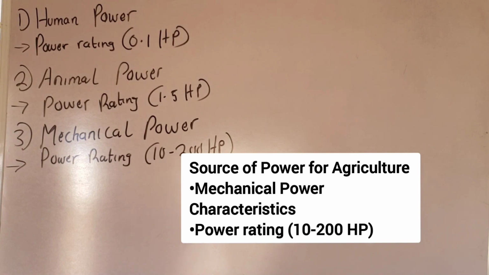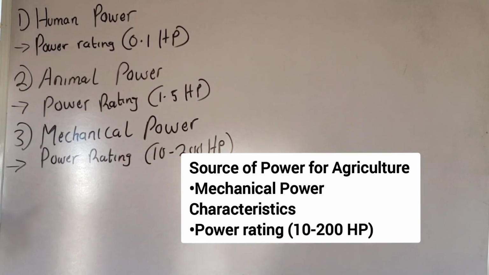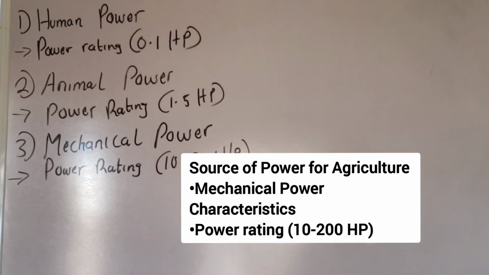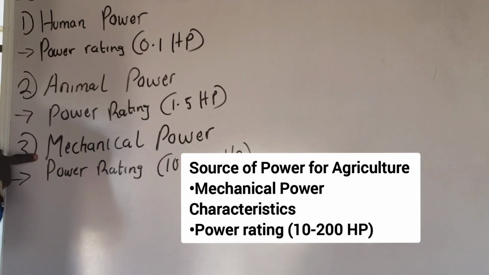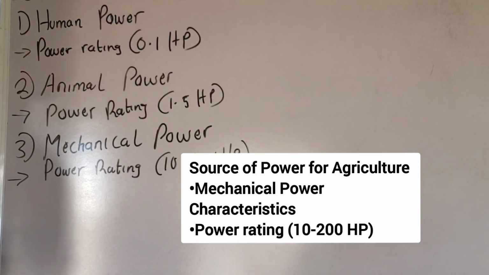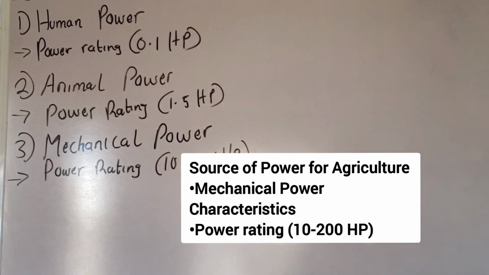Let me explain what is meant by mechanical power on the farm. It is the power derived from machines. I told you that human power is derived from human beings like me and you. Animal power is derived from animals, using animals to pull machines on the farm, such as planters. Another source of farm power now is mechanical power. Mechanical power is power derived from farm machines. These farm machines include planters, harrows, harvesters, ridgers, ploughs, etc.